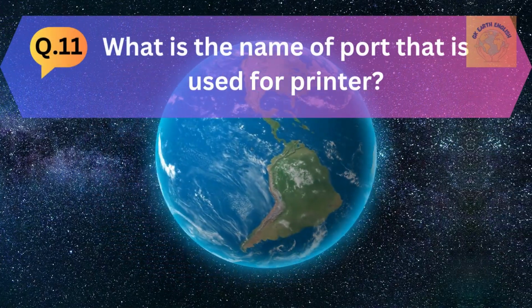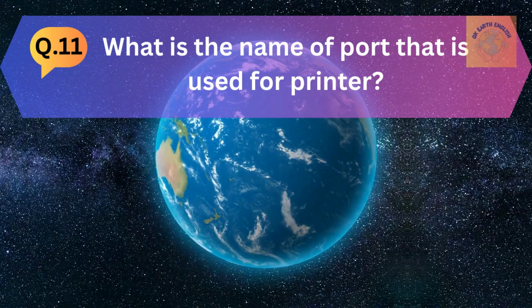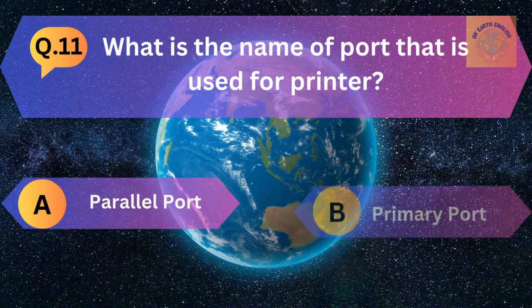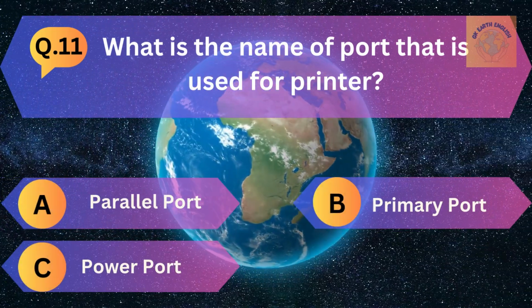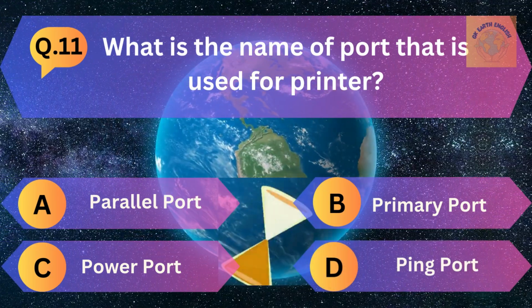Question number 11. What is the name of the port that is used for a printer? A. Parallel port, B. Primary port, C. Power port, and D. Pin port.